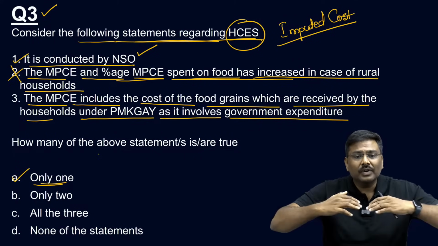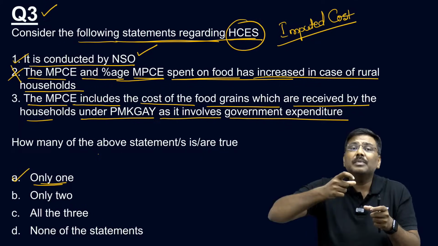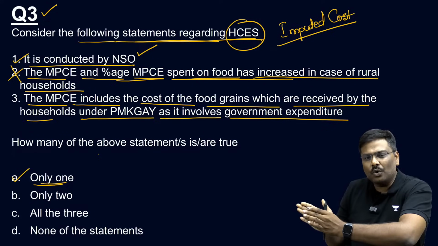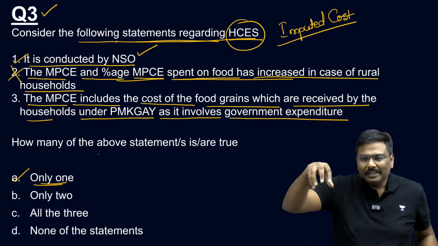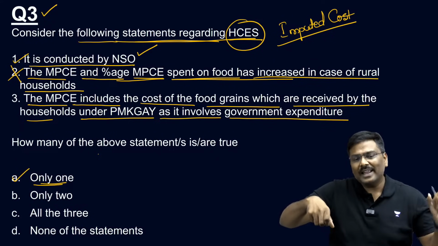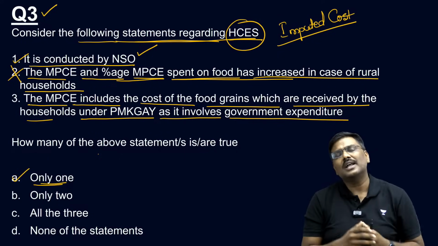Why? In case of the households, the food grains are available free of cost. That is, let's say there is a rural household. Some of you are saying it is not clear. I'll repeat it. Listen to me carefully. There is a rural household. This rural household has been identified as a beneficiary under Pradhan Mantri Garib Kalyan Anna Yojana.